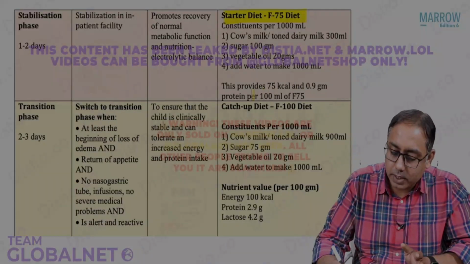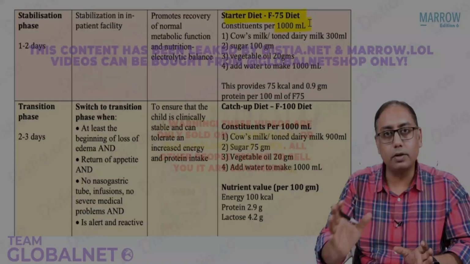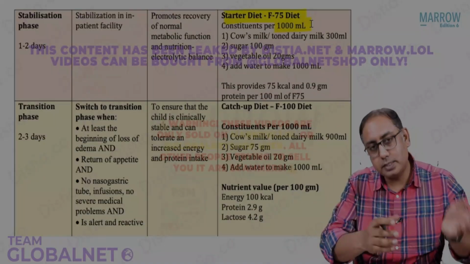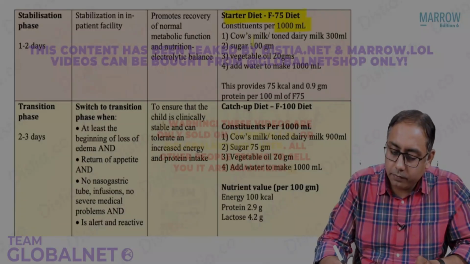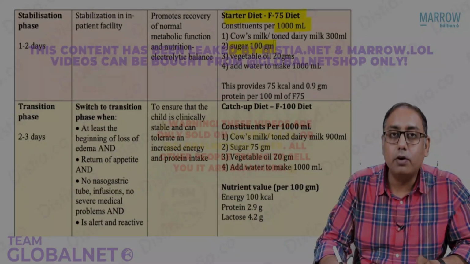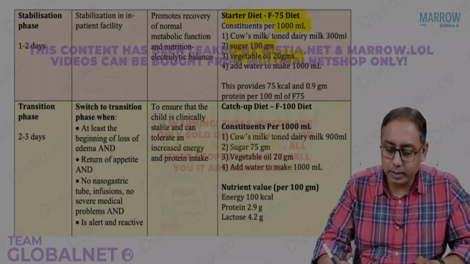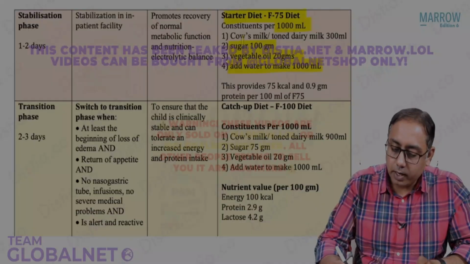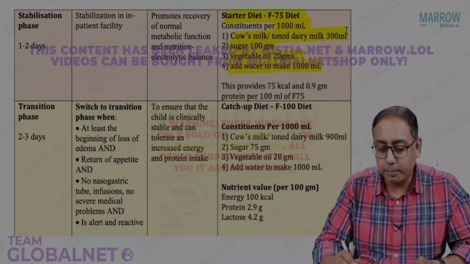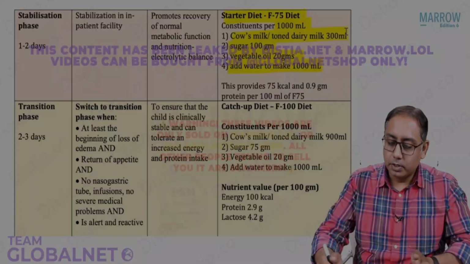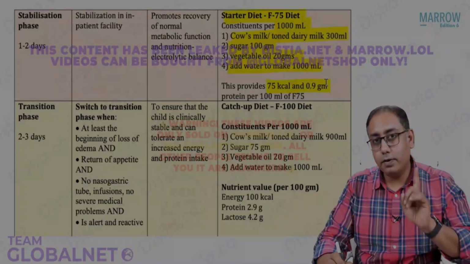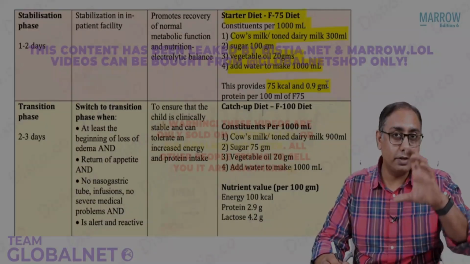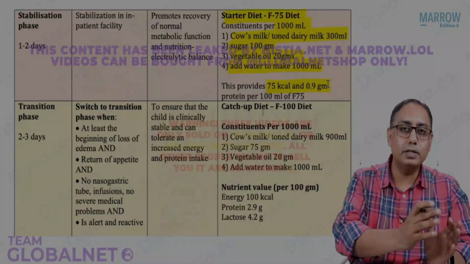You put this 1 sachet in 1 liter of water, 1000 ml of water. So you mix this with 1 liter of water. It will give you sugar of 100 grams, vegetable oil 20 grams, and add water to make a 1 liter thing. So you add cow's milk in tune of 300 ml to this starter diet. So this starter diet will give you 75 kilocalories and 0.9 grams of protein per 100 ml of the starter diet. So total we give is 1 liter.